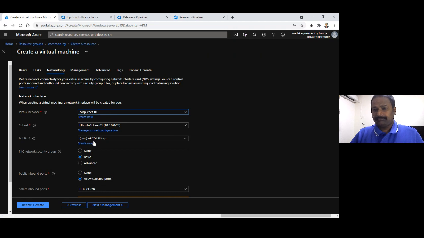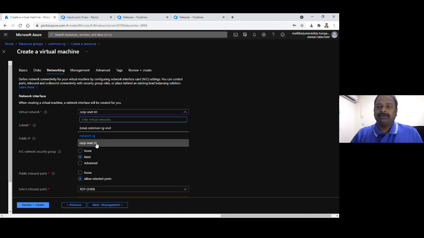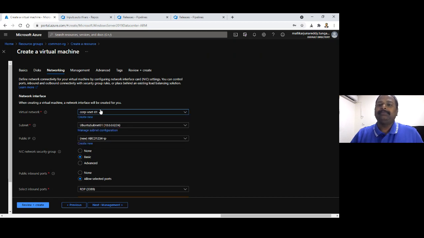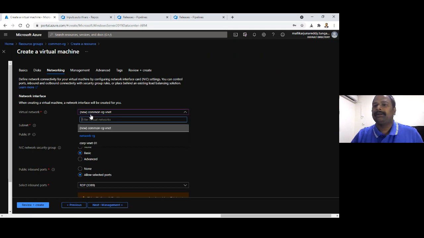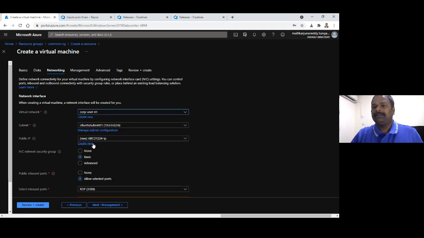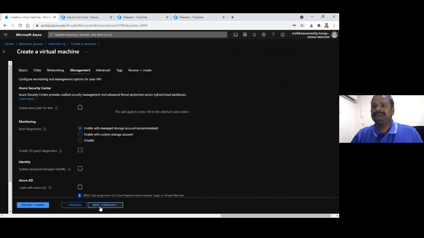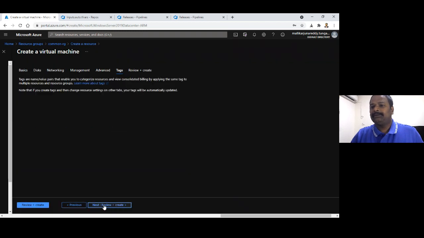So I was talking about the variables. These are the inputs which we are going to provide in the configuration when you are creating a virtual machine. These are called variables. I already have a VNet which is existing, which I'm picking up. In case you are creating a new one, those are considered parameters when it comes to an ARM template. So I'm picking up the existing one. I'm going to select my subnet, and I say I don't want any public IP. I'll quickly move forward.